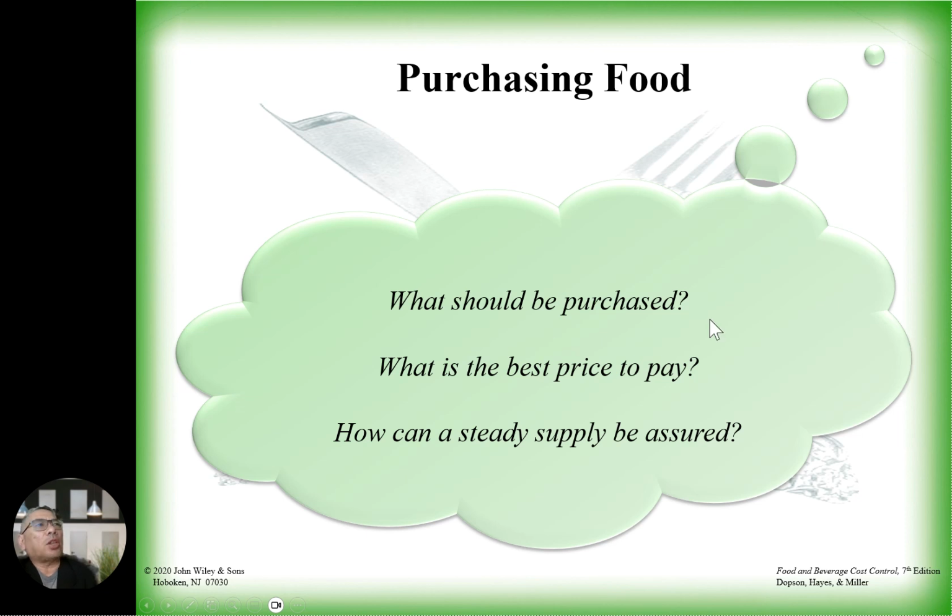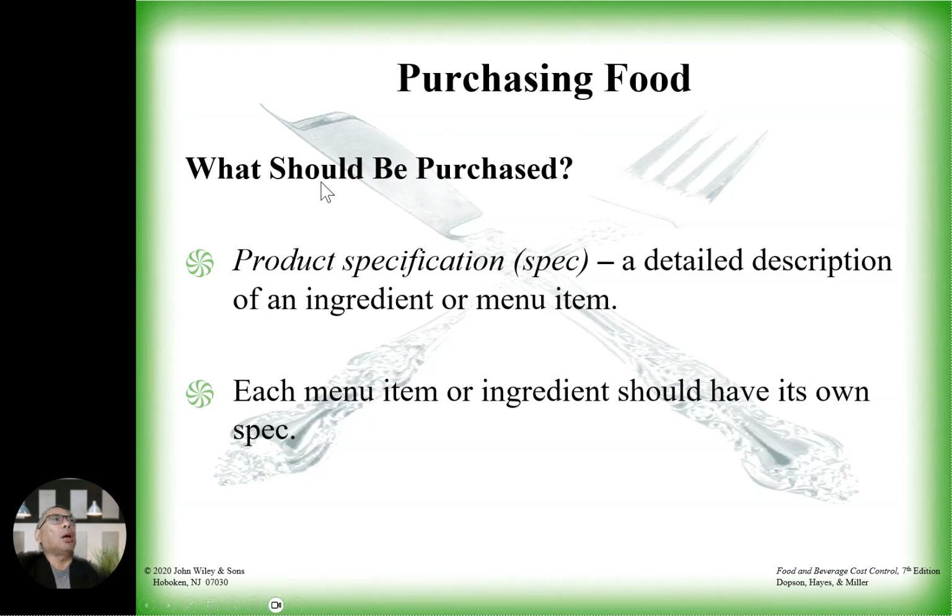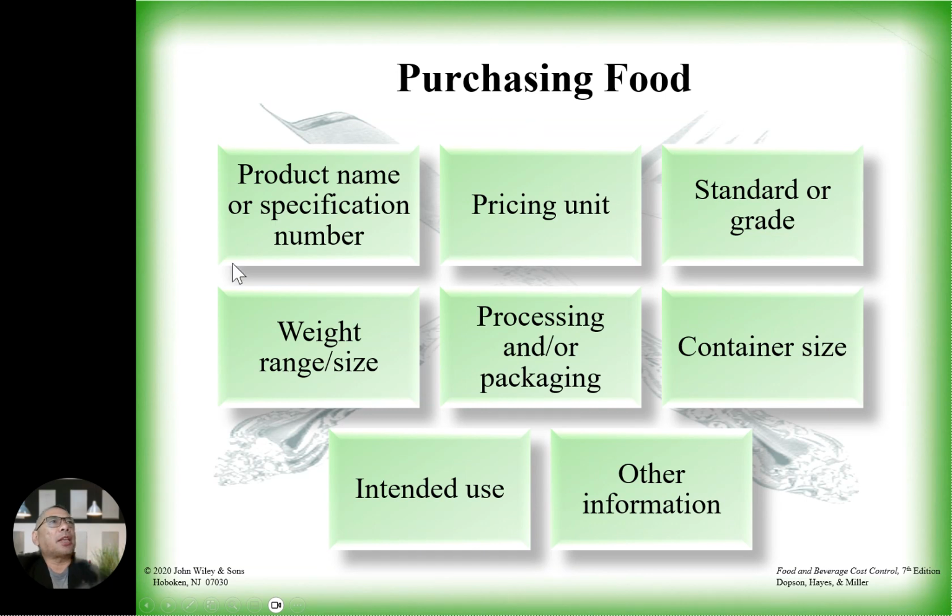Purchasing food. What should be purchased? What is the best price to pay? How can a steady supply be assured? What should be purchased? Product specification, or spec. A detailed description of an ingredient or menu item. Each menu item or ingredient should have its own spec. Okay, and then it has a product name or specific number, pricing unit, standard or grade, weight or range, size, processing and packaging, container size, intended use, and other information.